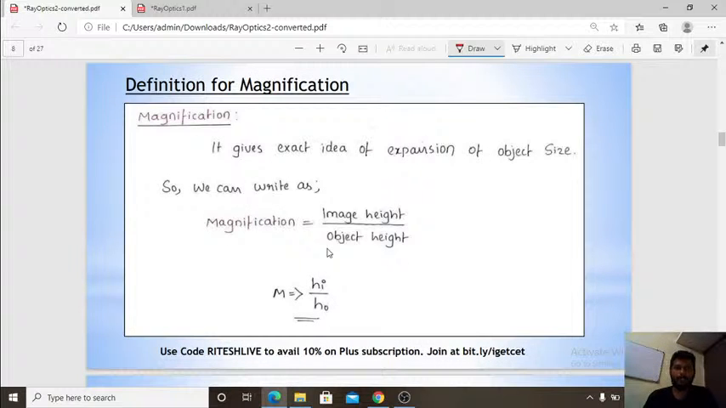Then the magnification. We have to start from here because everything we discussed in the last session, the same thing I recalled. See here, magnification. What is magnification? Magnification is nothing but it will give the exact idea of expansion of object size.